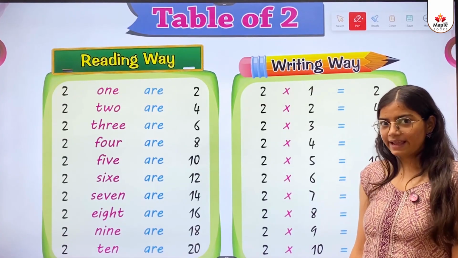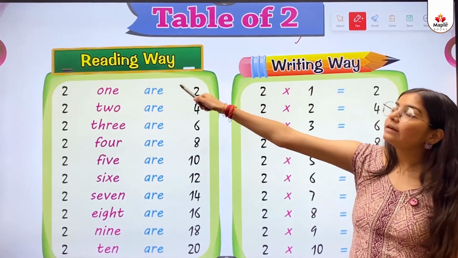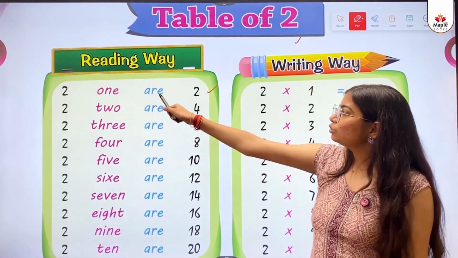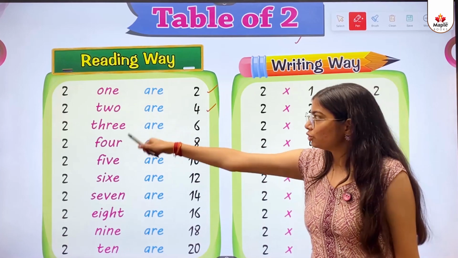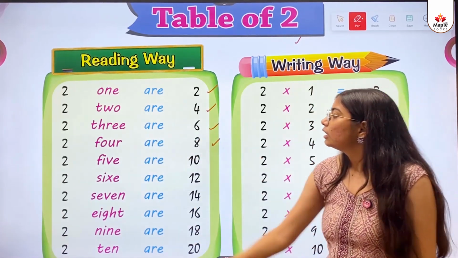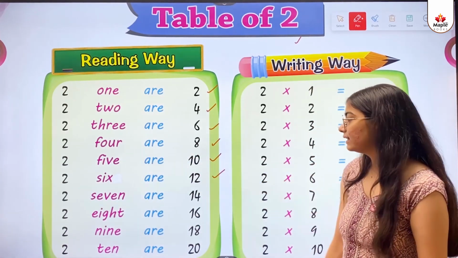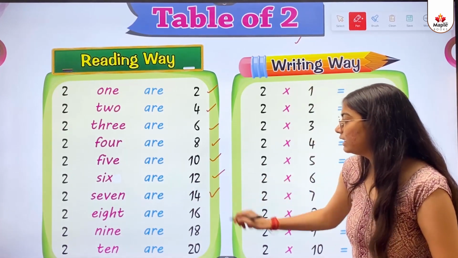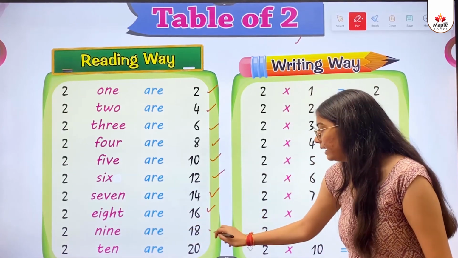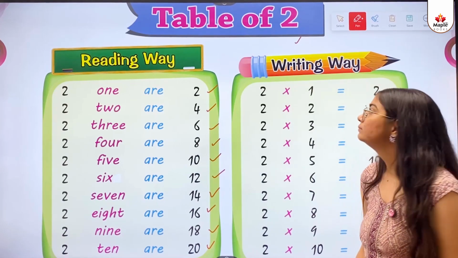So kids, the next concept is table of 2. First, reading way. 2 ones are 2. 2 twos are 4. 2 threes are 6. 2 fours are 8. 2 fives are 10. 2 sixes are 12. 2 sevens are 14. 2 eights are 16. 2 nines are 18. 2 tens are 20. Okay?